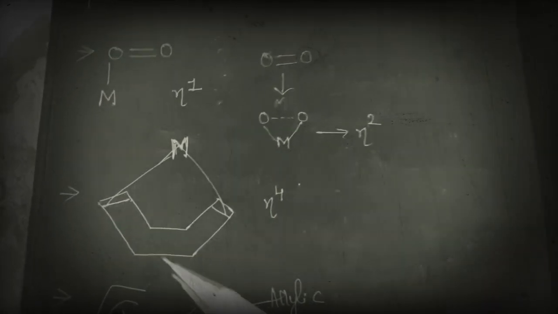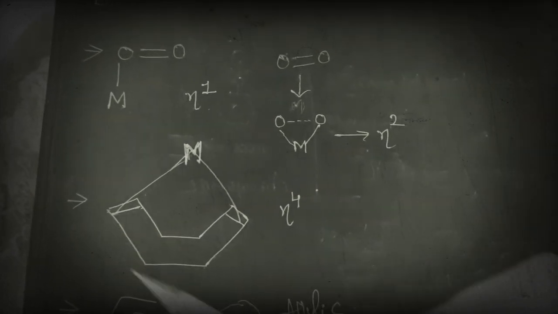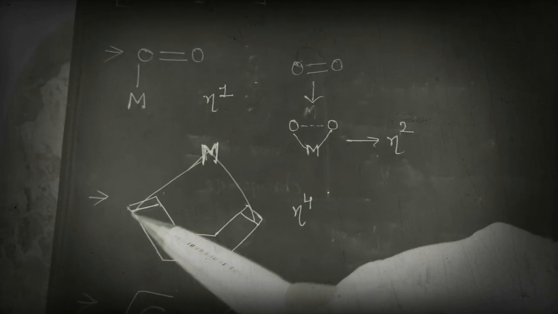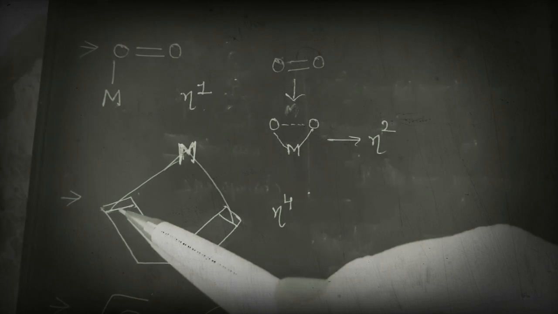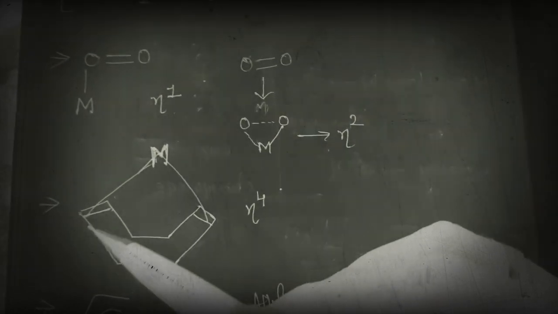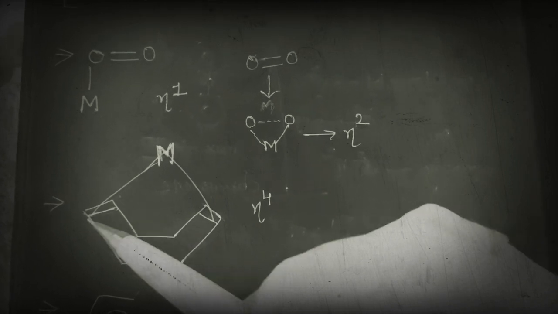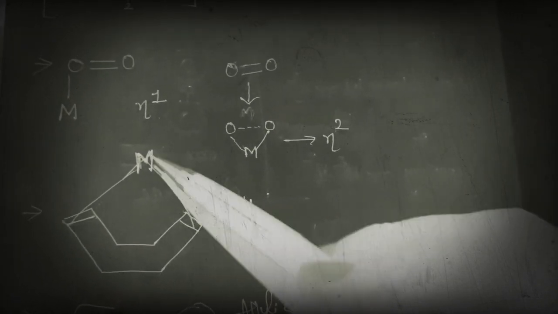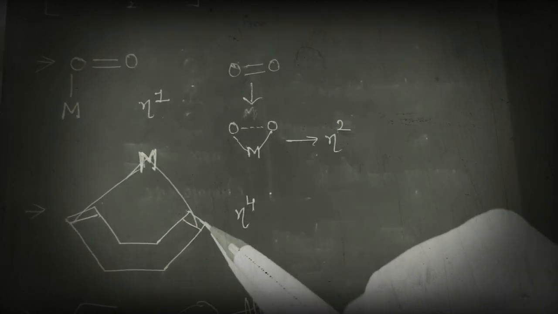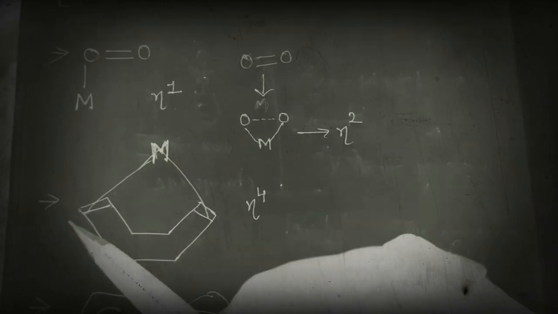Okay, next, this is actually the boat form, this is the metal, and here we have the ligand. Just observe the connectivity. They have shown connectivity from the middle of this bond, which means the metal is connected to both the two atoms. Similarly, from this side also this metal is connected to both the two atoms, so we have to count the total number of atoms to which the metal is connected. So 1 2 3 4, so eta 4.